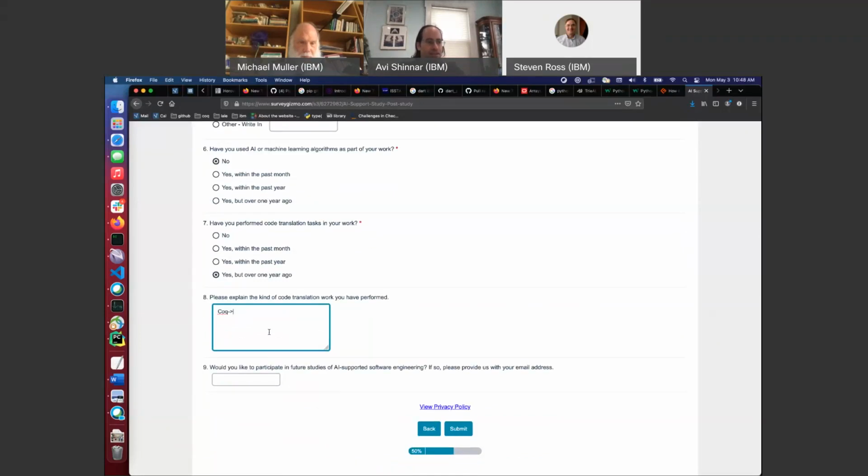Coq to Java, Java to TypeScript. I think I might have done some from OCaml to Java for a bit. Oh no, OCaml to, oh yeah, definitely OCaml to Coq. There was JavaScript. There was maybe a little Python to Rust. Bash to another language, I don't remember which.